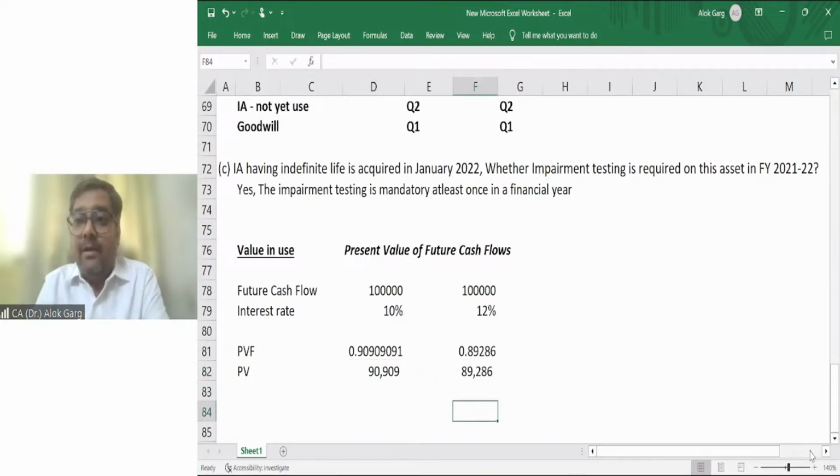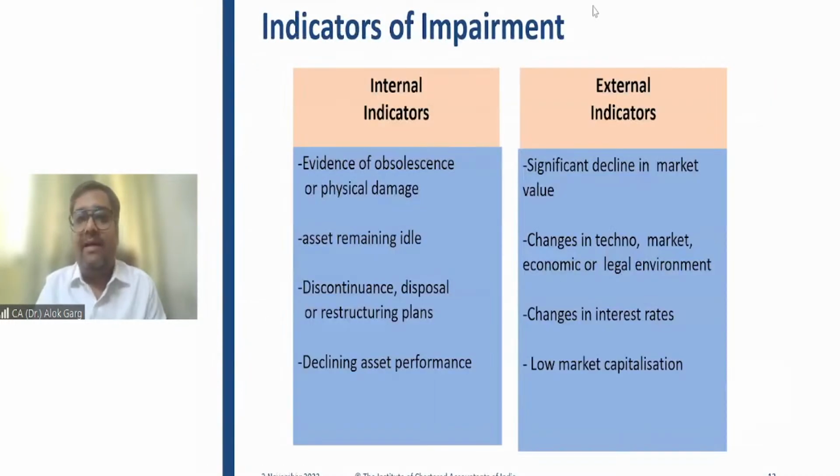You can see by increase in interest rate, the value in use has gone down. Means the increase in interest rate is also an indicator of impairment, right? Low market capitalization.